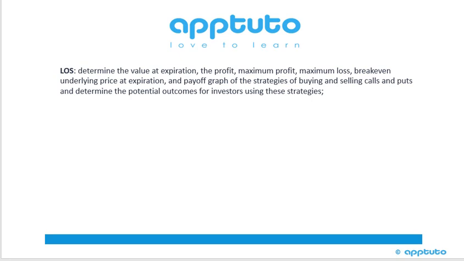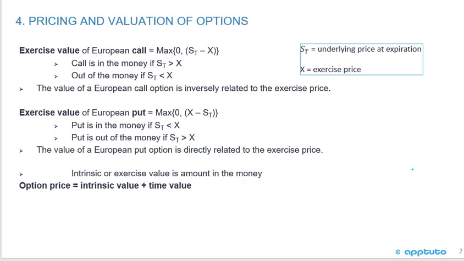This LOS is to determine the value at expiration, the profit, maximum loss, break-even underlying price at expiration, and payoff graph of the strategies of buying and selling calls and puts, and determine the potential outcomes for investors using these strategies. Before we jump into this LOS, we'll just do a quick little review on the pricing and valuation of options.